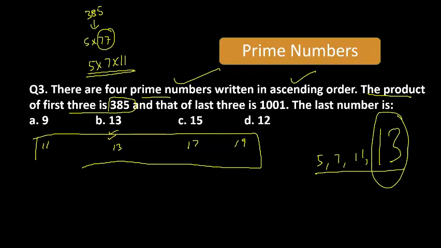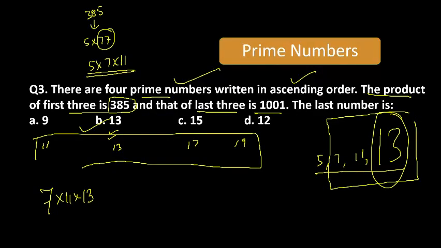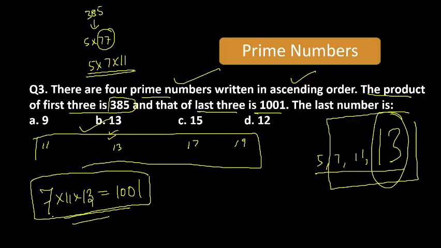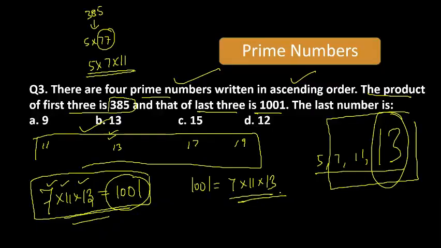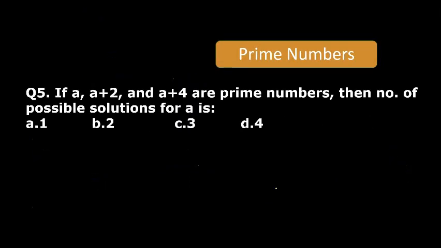Which one is the last number? Answer is 13. And also the product of the last three is 1001. So the product of the last three is 7, 11, and 13. This is 1001. Note this down, it is very important. 7 into 11 into 13 is nothing but 1001. So 1001 is the breakup of 7, 11, and 13, right. I hope it is clear.